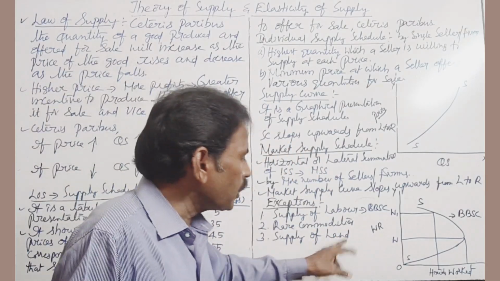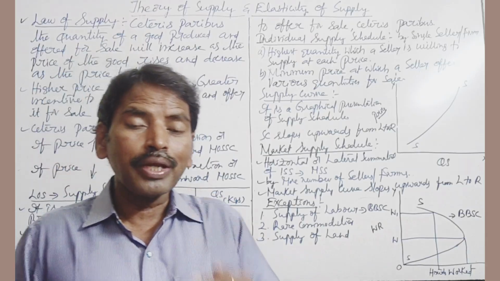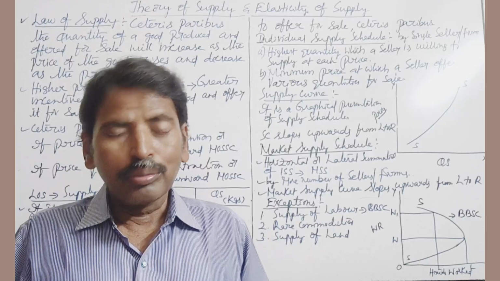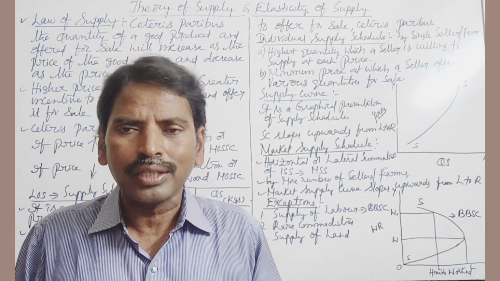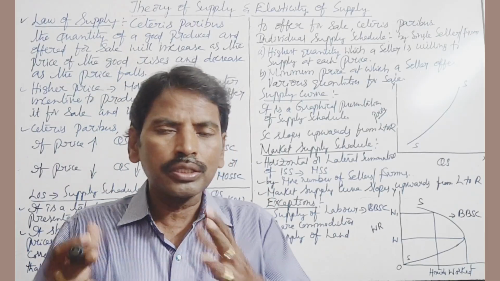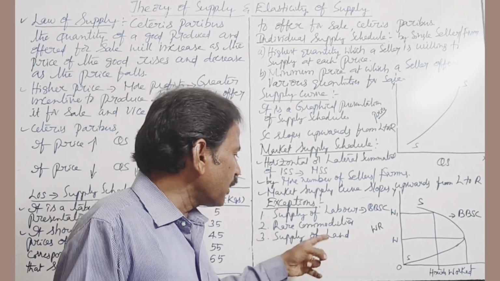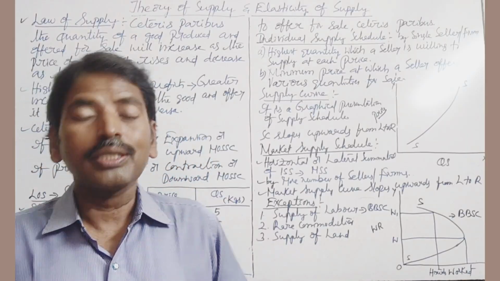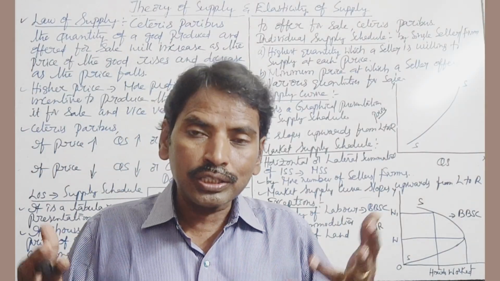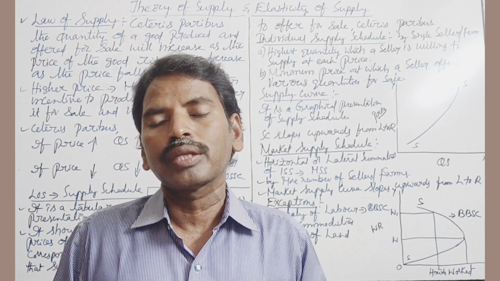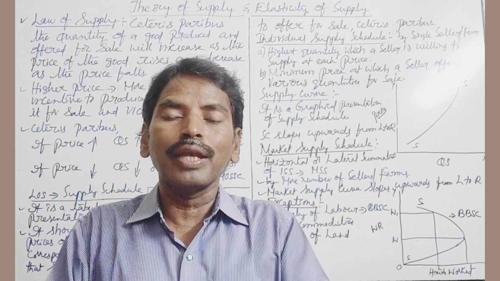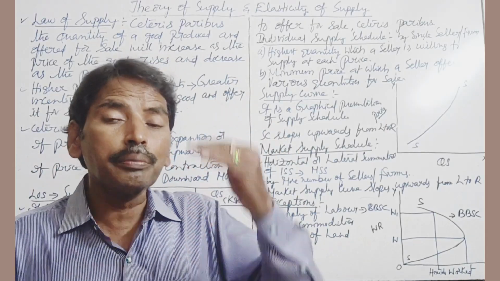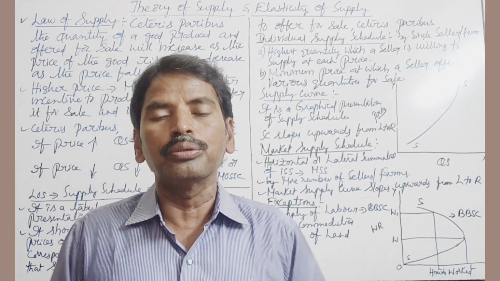The third one is supply of land. If the price of land increases, generally the supply of land also increases. But the geographical area of our country is constant, it is fixed, it does not increase. If we pay a high rent, more rent, the supply of land does not increase. From the point of view of the economy, the supply of land is constant, the supply of land is fixed. So even if we pay more rent, the supply of land does not increase.